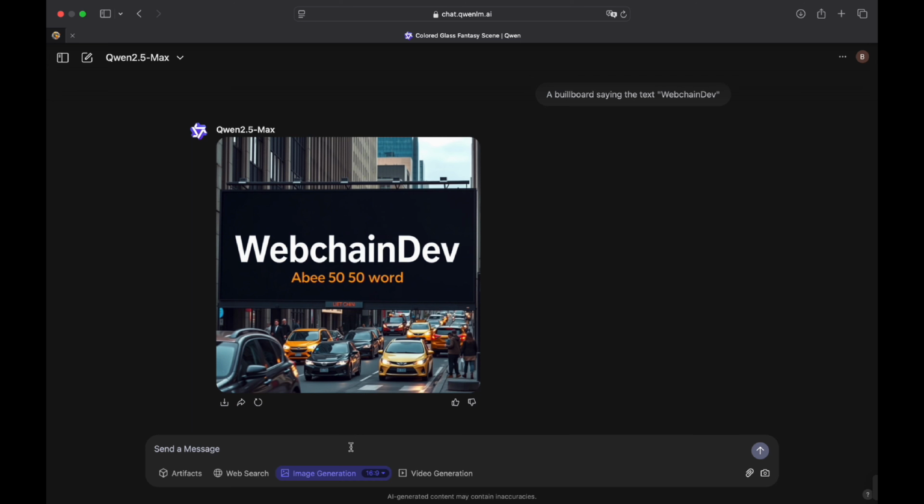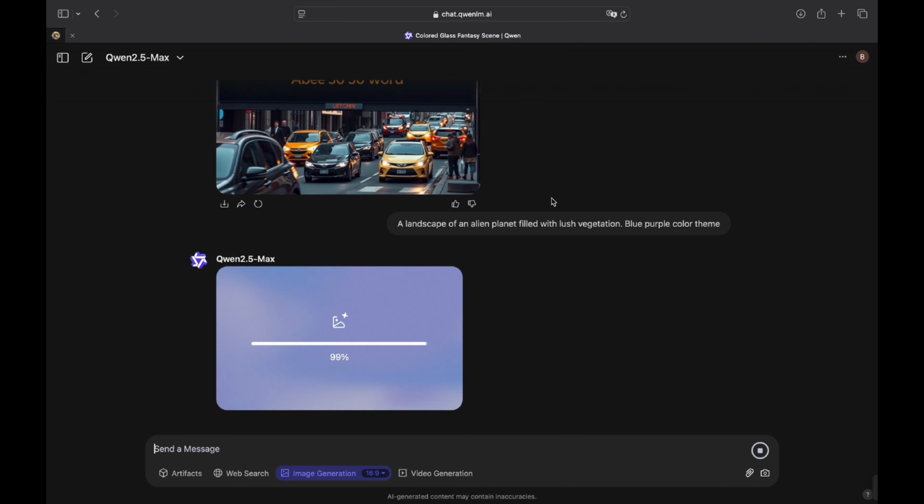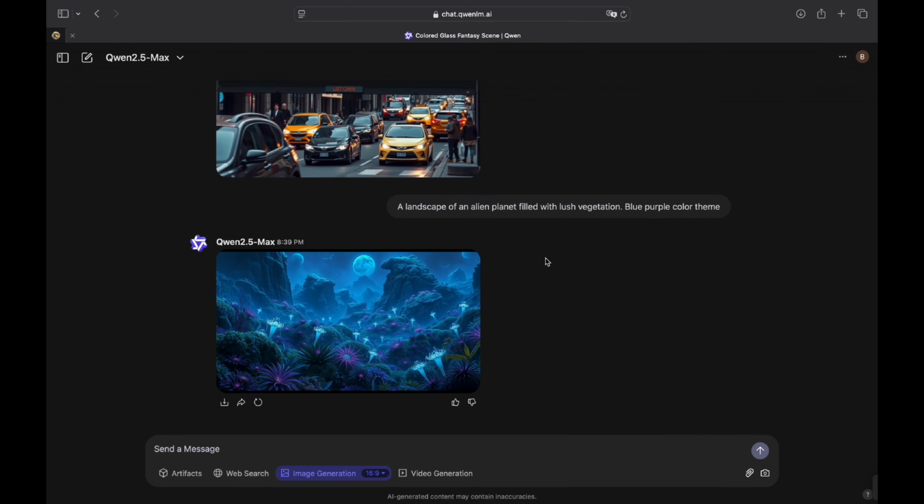Now let's make some larger image, for example, a landscape of an alien planet filled with lush vegetation. Blue, purple color. And this seems absolutely awesome. Definitely no worse than Flux, DALL-E, or any other image generation model. So it seems we do truly have a competitor to the Western competition.